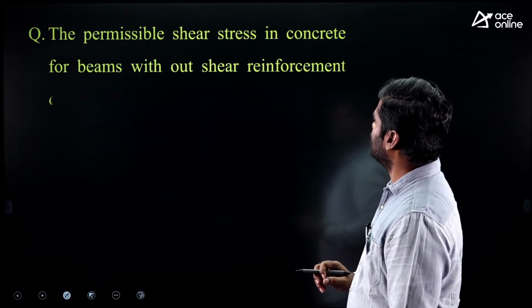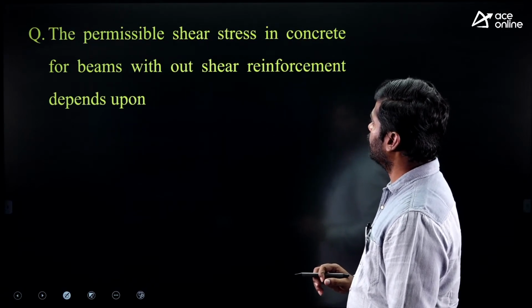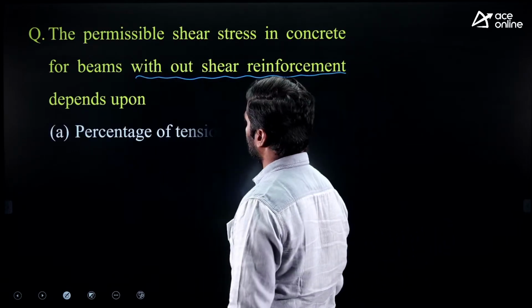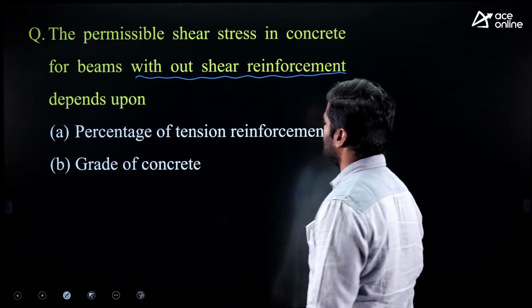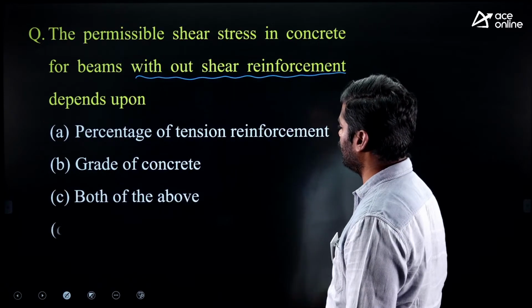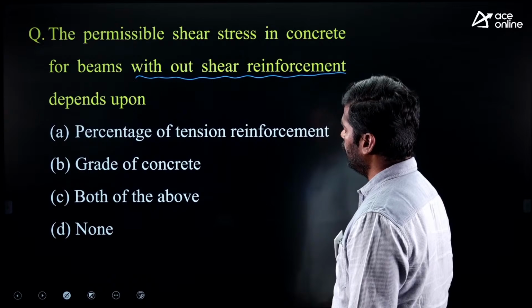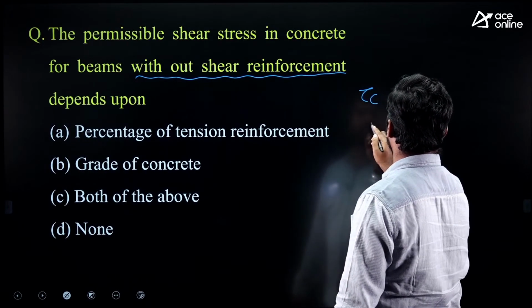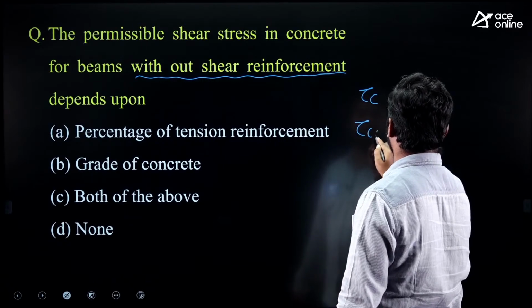Next question, the permissible shear stress in concrete for beams without shear reinforcement depends upon percentage of tension reinforcement, grade of concrete, both of the above, or none. Here we have two permissible limits. One is tau c, another one is tau c max.